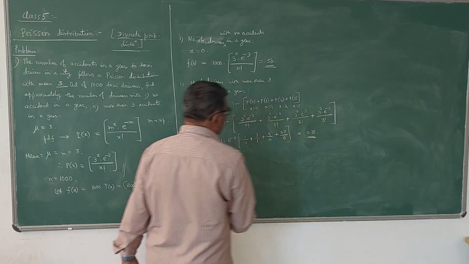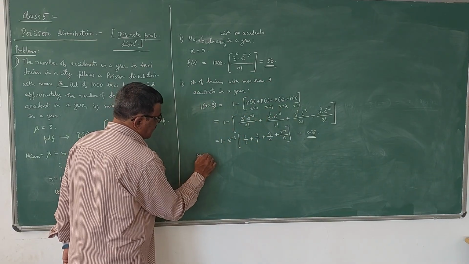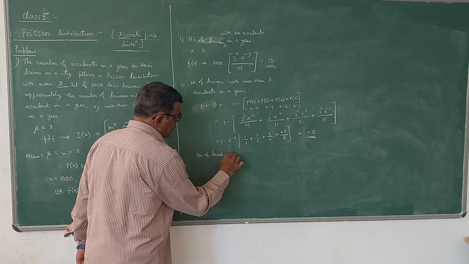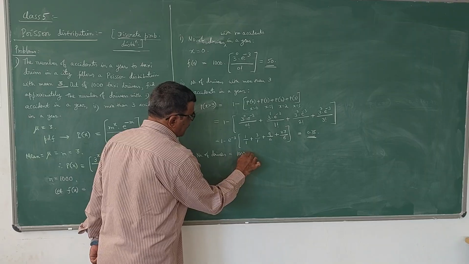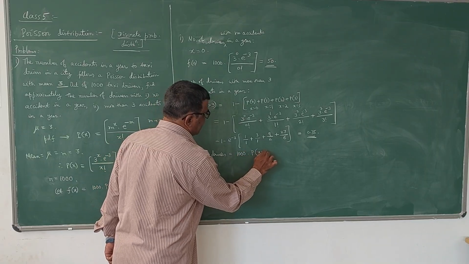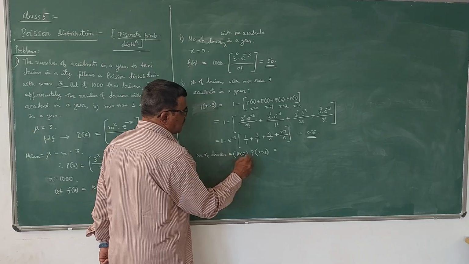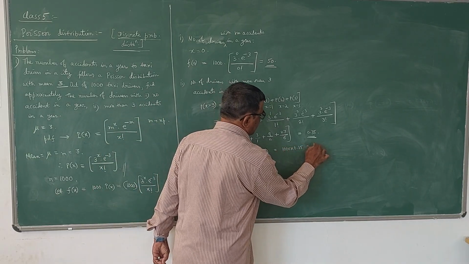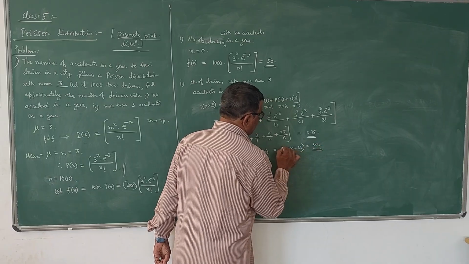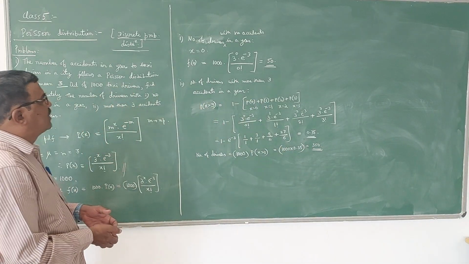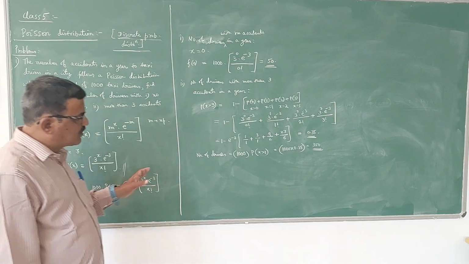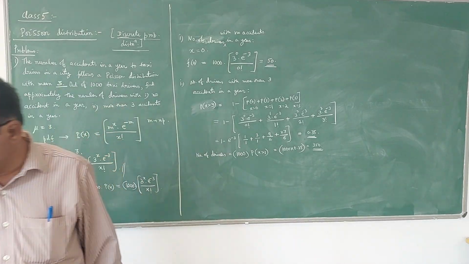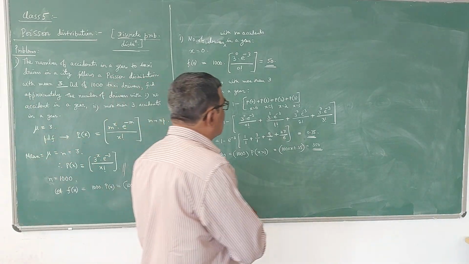Now if you want the number of drivers, it is equal to f of x. Number of drivers is nothing but 1000 into P of x greater than 3, which is 1000 into 0.35, that is 350. So 350 is the approximate number of drivers who can cause more than 3 accidents in a year out of 1000. So this is how we have to do the problem using Poisson's distribution.